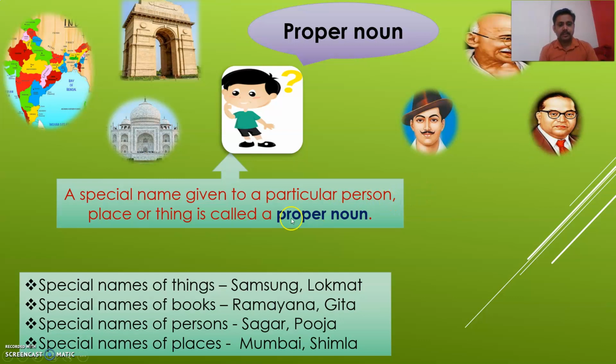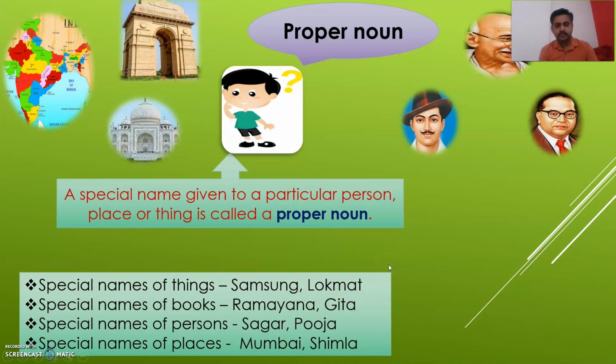Now here are some special names of things. Samsung and Lokmat. Samsung is the name of a mobile company. Lokmat is the name of a newspaper. Then special names of books. Ramayana and Gita. Ramayana is the name of a book and Gita is also the name of a book. Then names of persons. Sagar and Pooja.